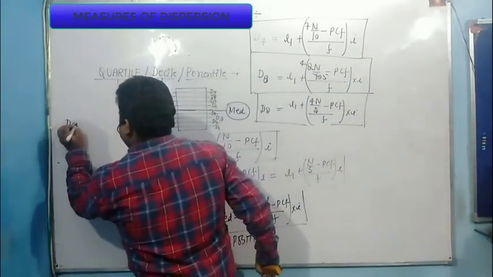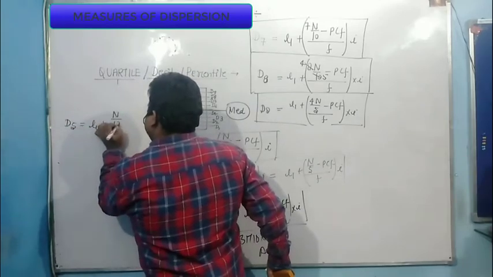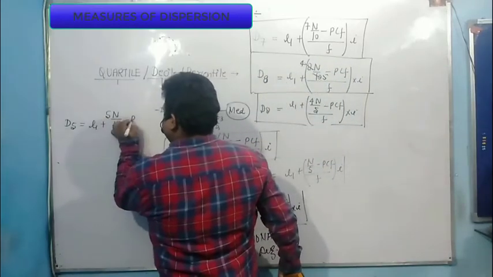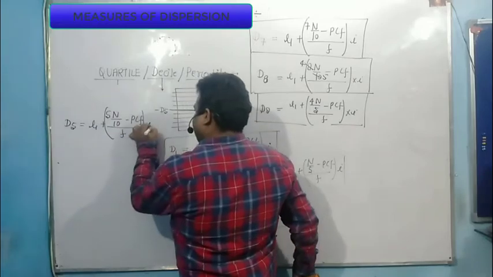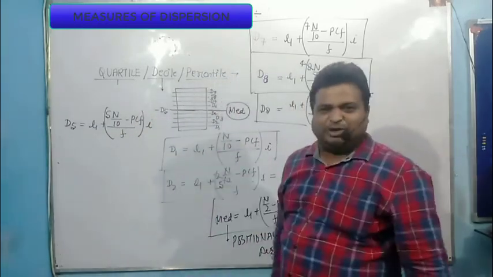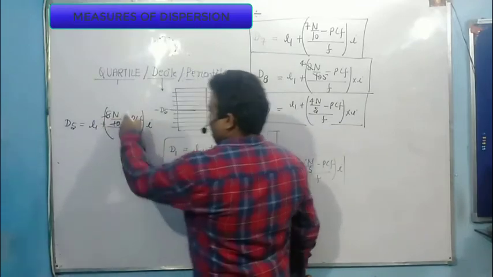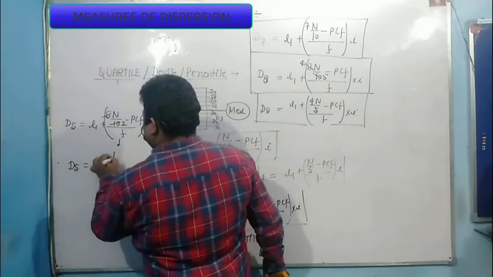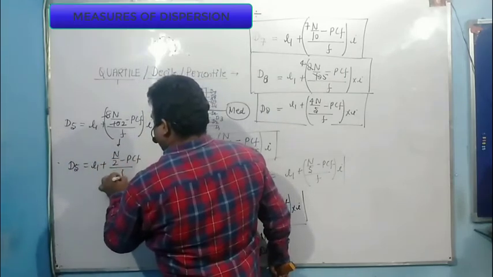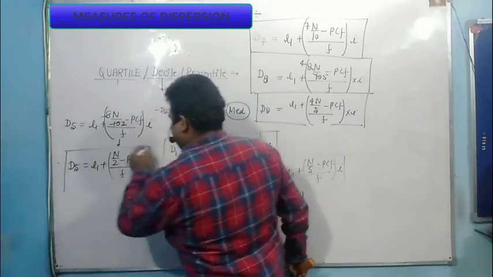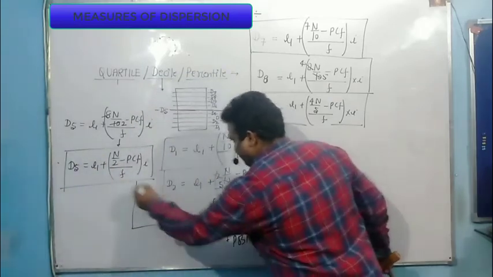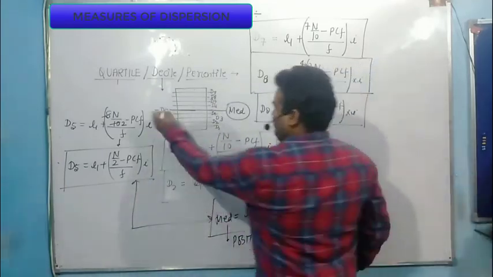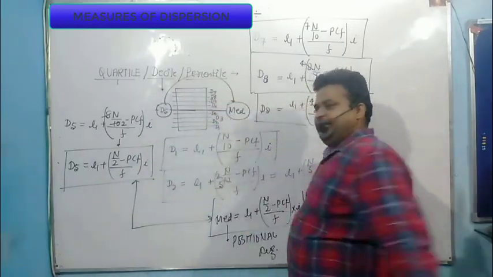Now I am going to calculate the D5 formula. So my D5 formula is L1 plus N by 10, since we divide the data into 10 equal parts, multiplied by 5 minus PCF divided by F into I. Now cut this value, 5 1 the 5, 5 to the 10. Now this formula changes into D5 is equal to L1 plus N by 2 minus PCF divided by F into I. If you compare with the median formula, you will get the same formula. So I can say that my D5 is equal to median.